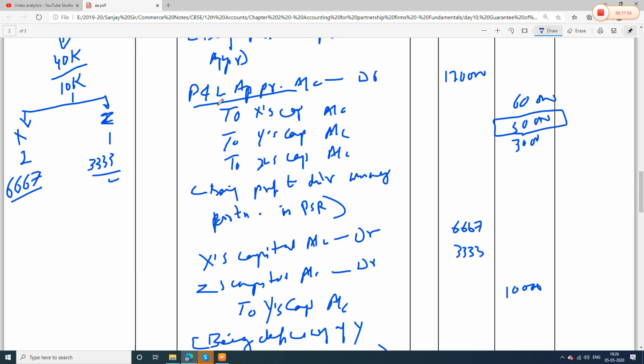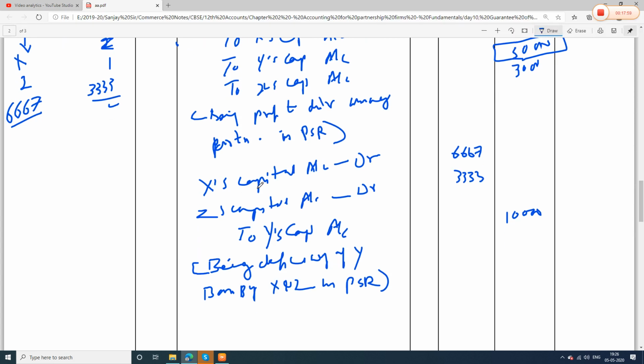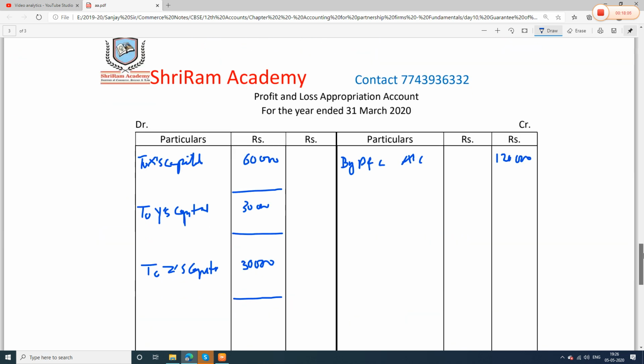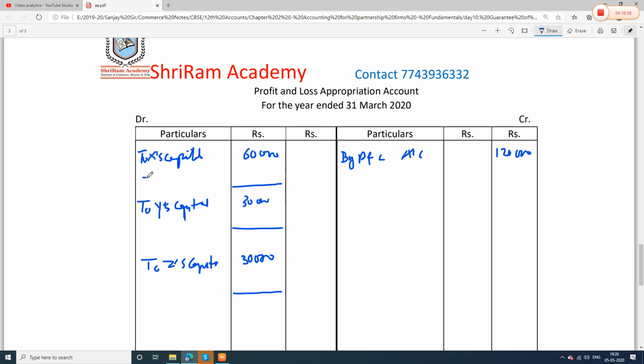So this entry also we did second. Now the third entry, the deficiency one. X is bearing how much? 6,667, and Z 3,333. So where will we show that? In the profit and loss appropriation account. See here, X less Y's deficiency, whose deficiency he is sharing. Y's deficiency is how much? 6,667.